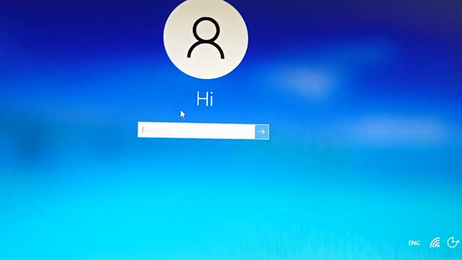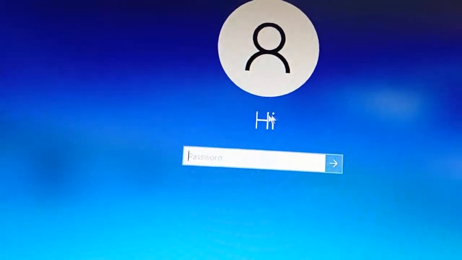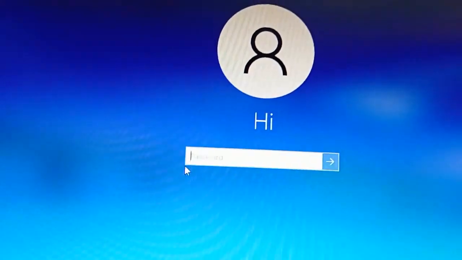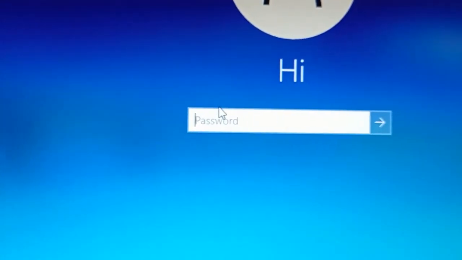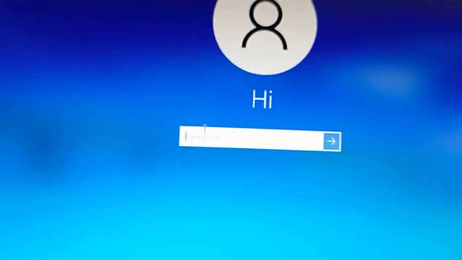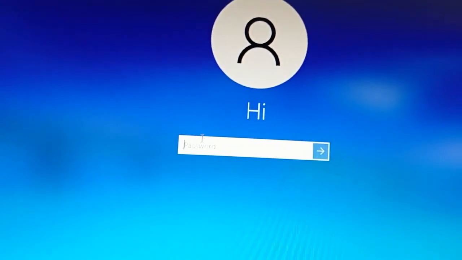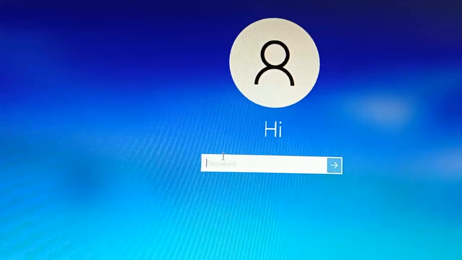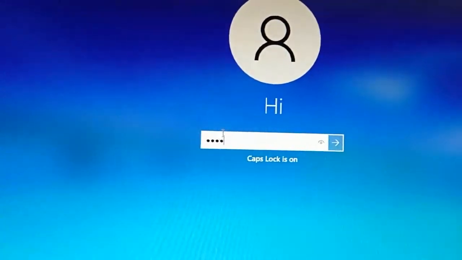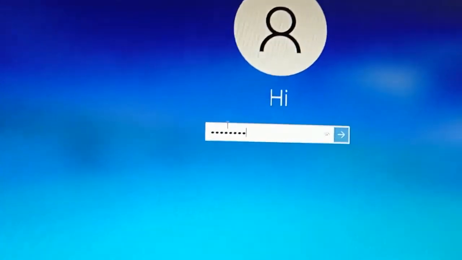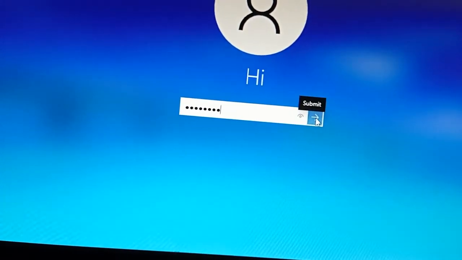Here you can enter the password. This is the username, and here you can enter the password. Here it is asking you to type the password. Once you go into the computer, you can type the password here. So type the password. Now just click the go button, the submit button.